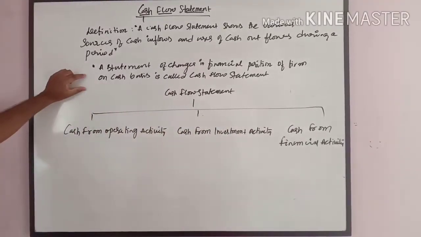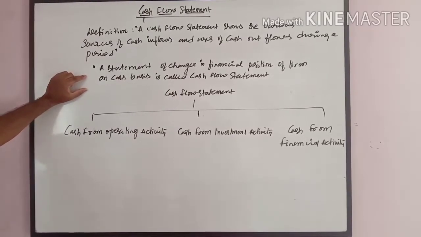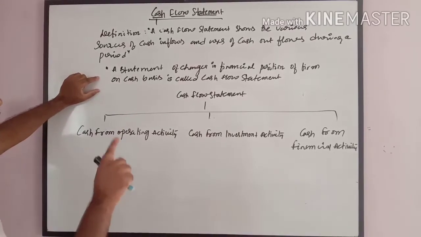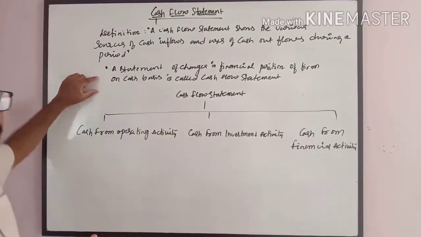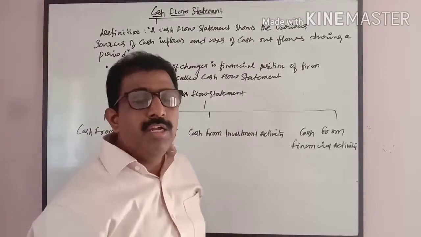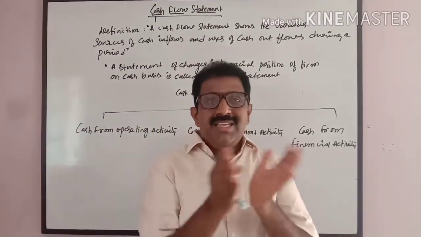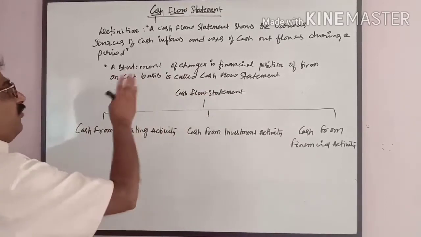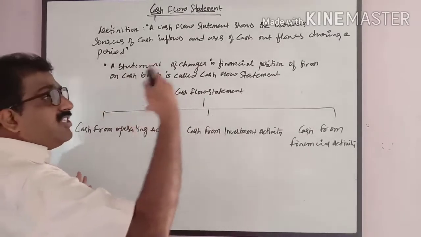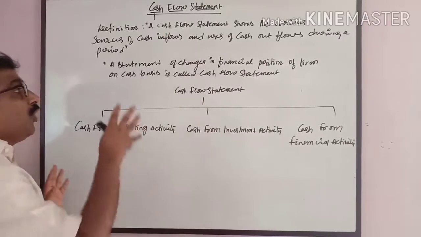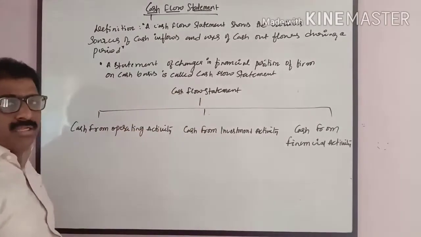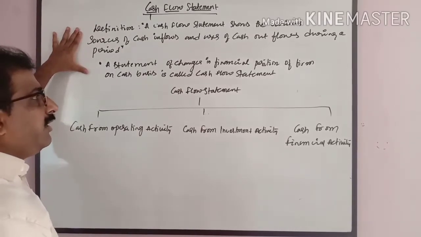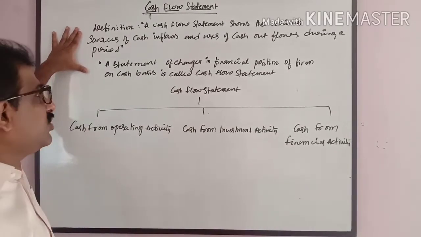If you look at one more definition, a statement of changes in financial position of a firm on cash basis is called a cash flow statement. Financial position of the business means what? It shows the assets and liabilities. So here, due to the cash inflows and outflows, how the financial position is getting changed, to ascertain that, we prepare the cash flow statement. These two definitions are very clear to understand the cash flow statement.